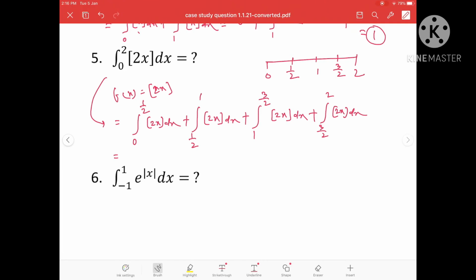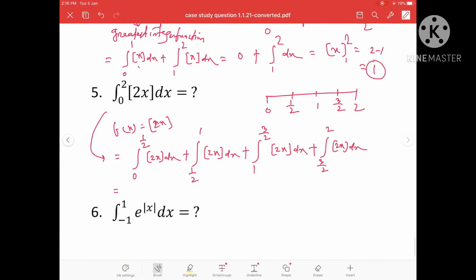From 0 to half, [2x] will give you a number between 0 and 1. If you put x equal to half here, then it will be 1. So between 0 and 1, the greatest integral value is always 0. That means this integration will be equal to 0.